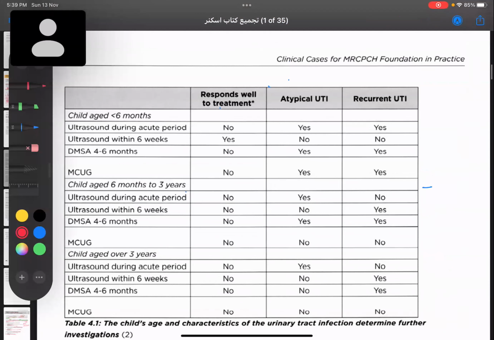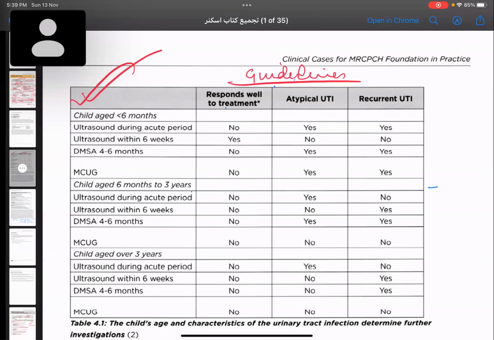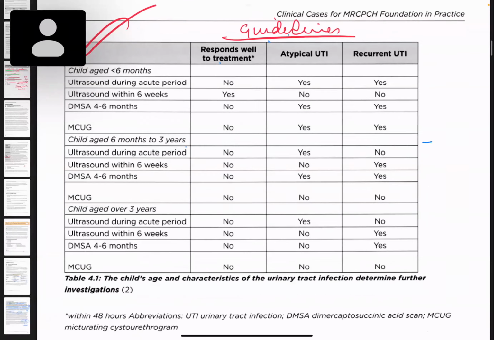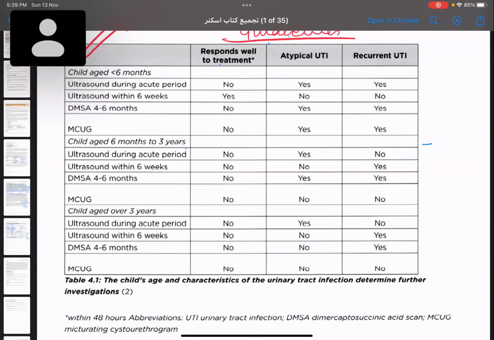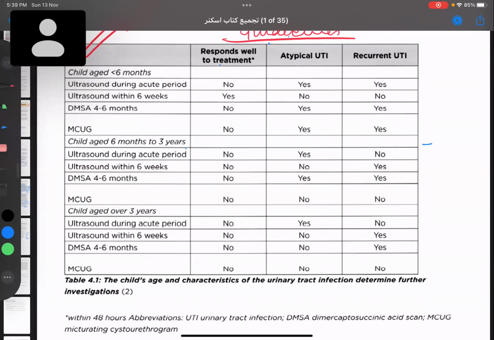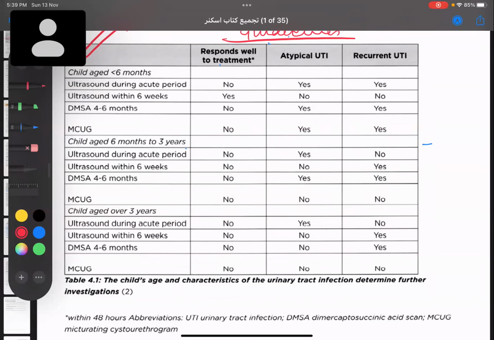See this one, this particular table, it's very, very important. And it is there in the guidelines as well, guidelines of UTI, and this is not changed. So you can definitely refer to it, but mostly if you have any guideline, and these books are from 2014 or 17, so it's better to refer to the guidelines. Okay. But this one is actually very similar and is exactly same as guidelines. So we can look into this.